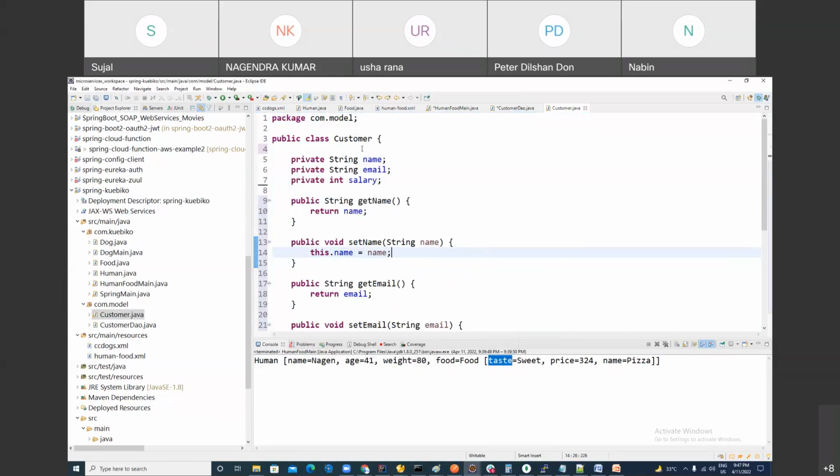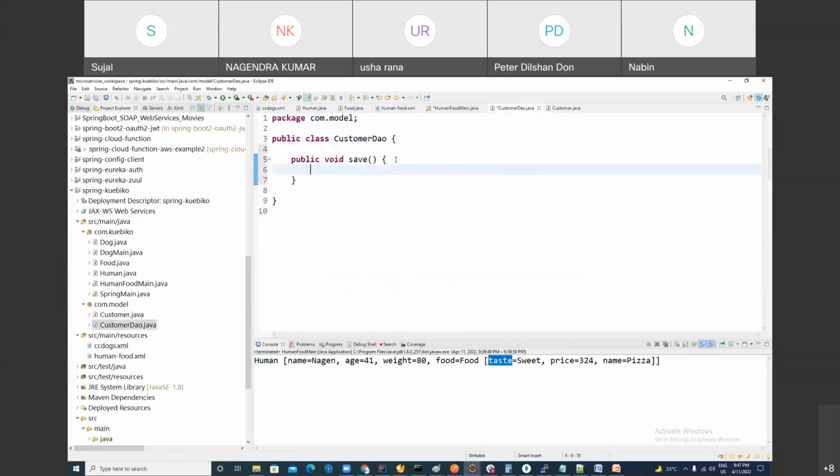Simple. So my requirement is, in this program, there is a class which has a save method. When you call it, it will print the detail of the customer. Is it clear to you or did you get confused? It's clear.